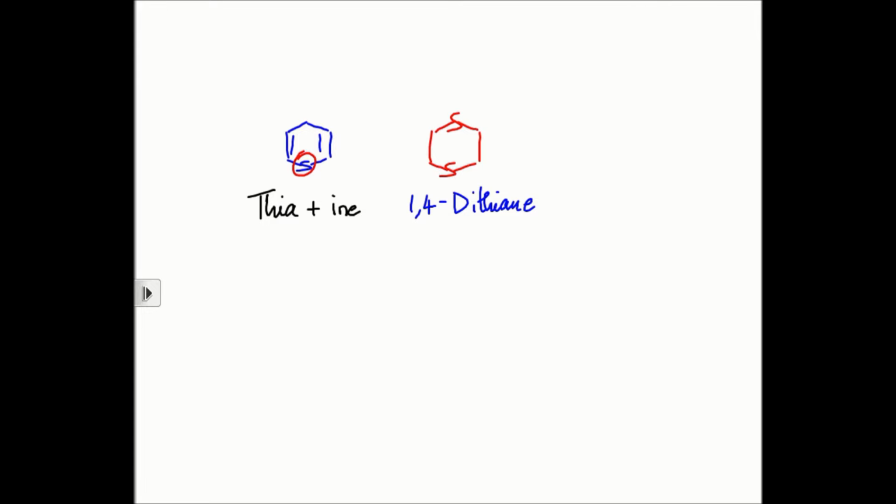There are 2 heteroatoms. Identify the heteroatoms and arrange them on the basis of priority. Which one gets a priority? Oxygen gets a priority over sulfur. So you will nomenclate that first. So it will be oxa, and then the next heteroatom is going to come. Which is the next heteroatom? Thia. So your name will be oxa plus thia, plus, it's a 6-membered ring which is completely saturated, so ane.